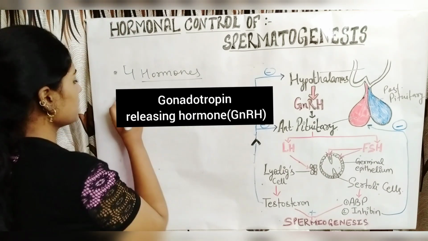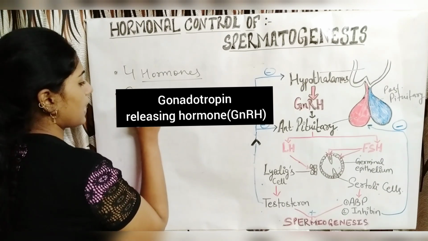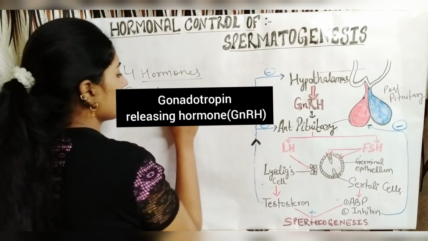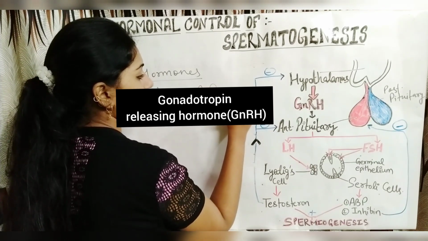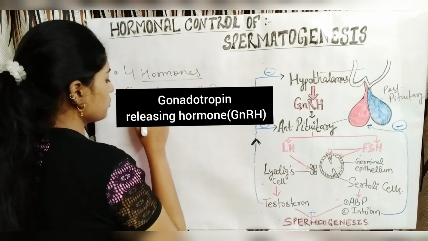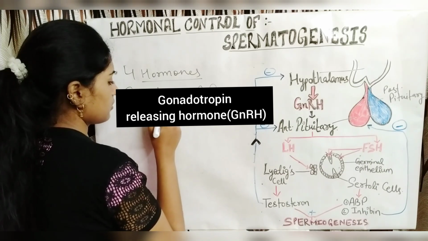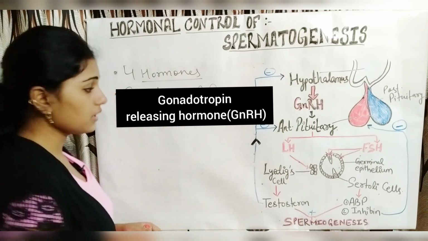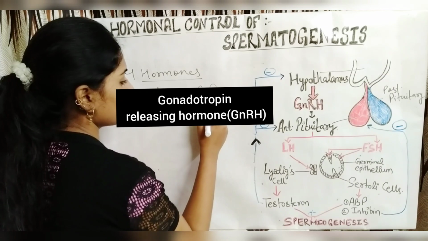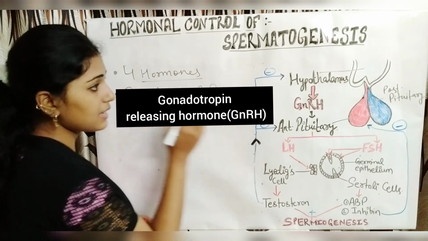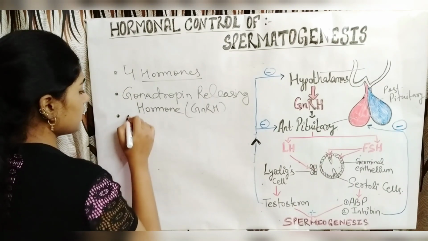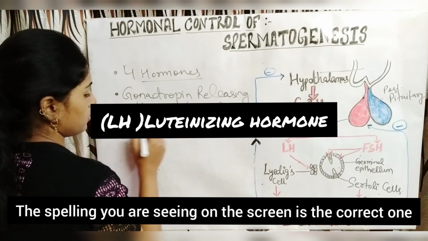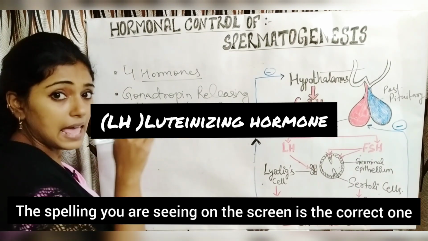The first one is gonadotropin releasing hormone. In short we write it as GnRH. It is released from the hypothalamus. The next one is luteinizing hormone. In short, we write it as LH.